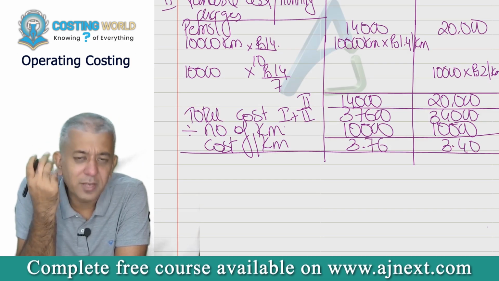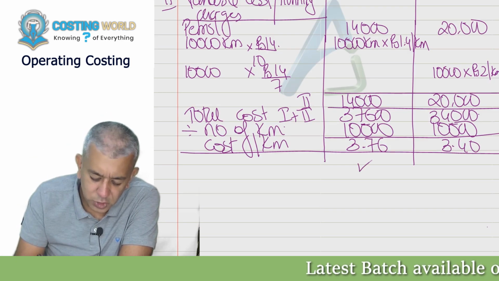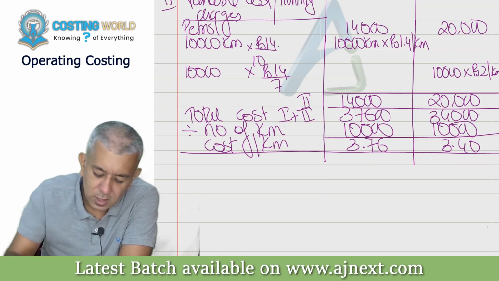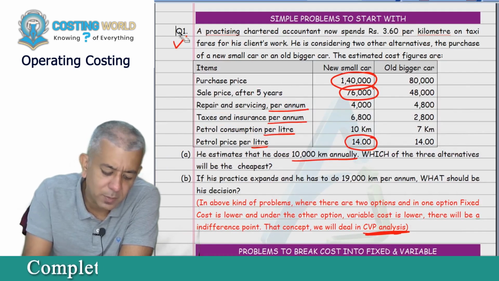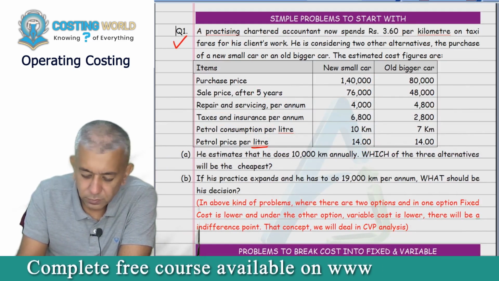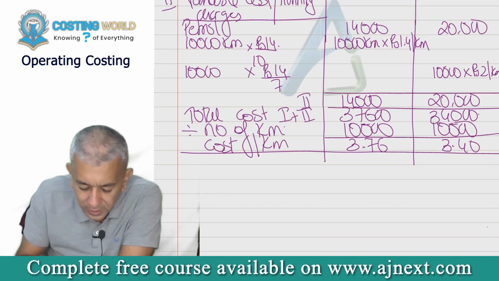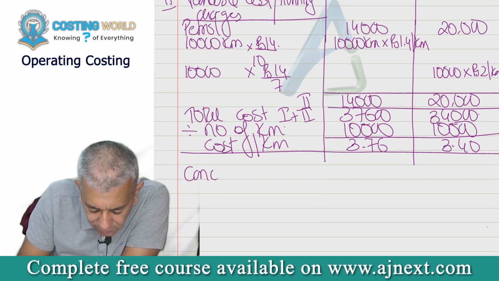Okay, tell me, you had three options. First, you can purchase this. Second, you can purchase this. Third, in any case, was a taxi option. Tell me, out of the three options, which seems to be the best choice for us? Old big car. So we are going to write the conclusion in reference to that.